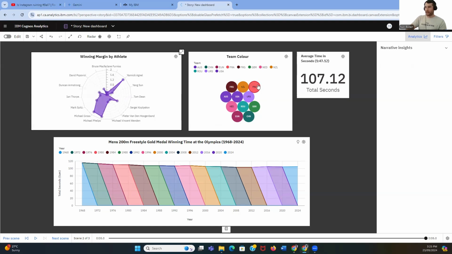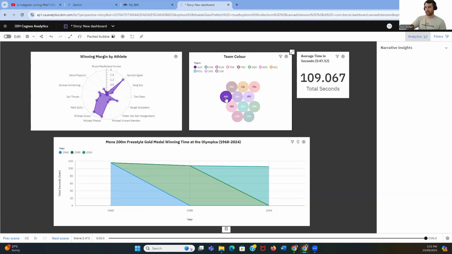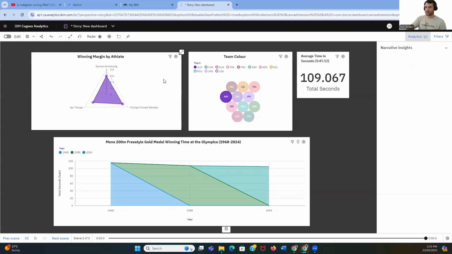If I want to go now to athletes, I can go Australia, and I can have a look here on the web. It's now become a triangle. How much did these athletes win by? It was all pretty close. Realistically, Thorpe, Michael, and Duncan all had 0.5, 0.6 winning margins. So they didn't win by a crazy amount there.